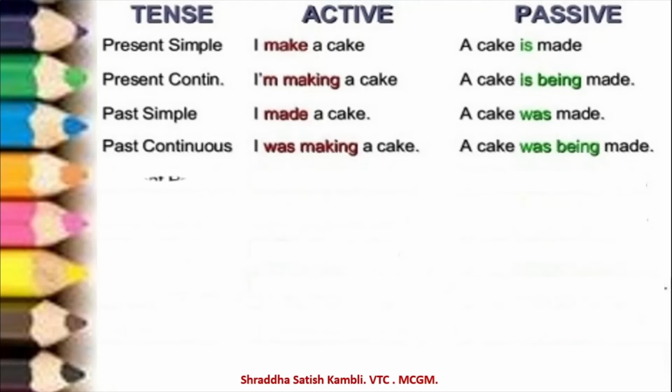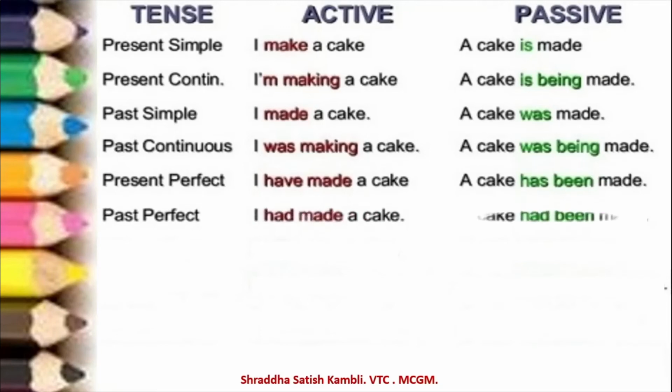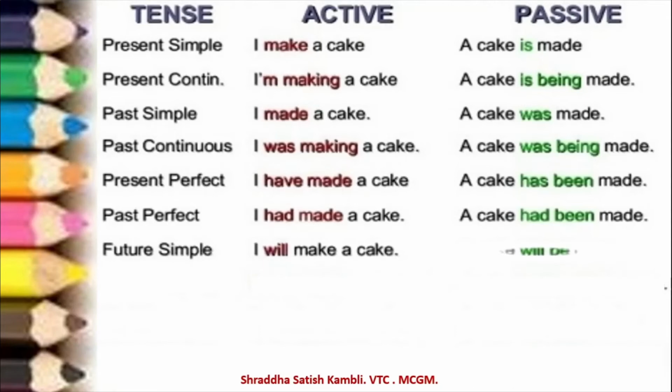Okay? Then you have present perfect. I have made a cake. A cake has been made by me. Past perfect. I had made a cake. A cake had been made. Future tense, simple future. I will make a cake.